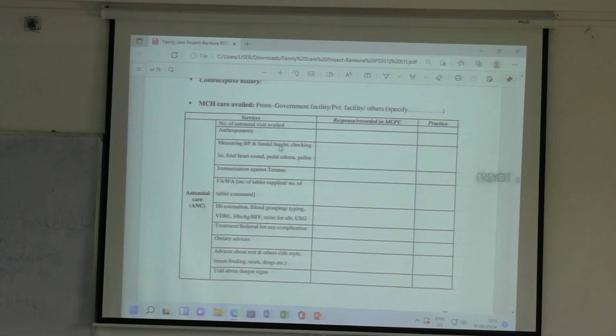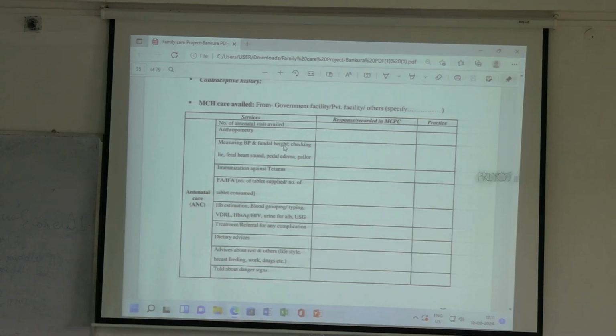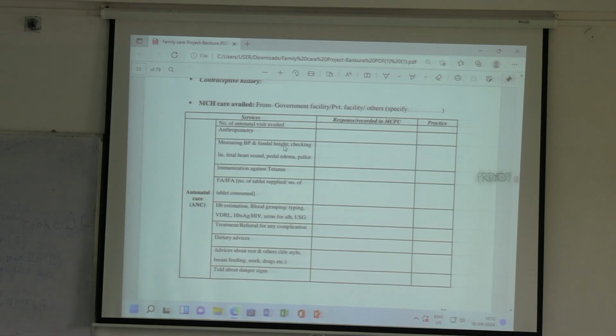Then measuring BP and fundal height. As I said, the blood pressure you have to measure, the fundal height you have to measure, and checking the lie means how the child is lying, whether cephalic position or breech position or transverse position. If you are not feeling anything on either side, then it's a transverse position.